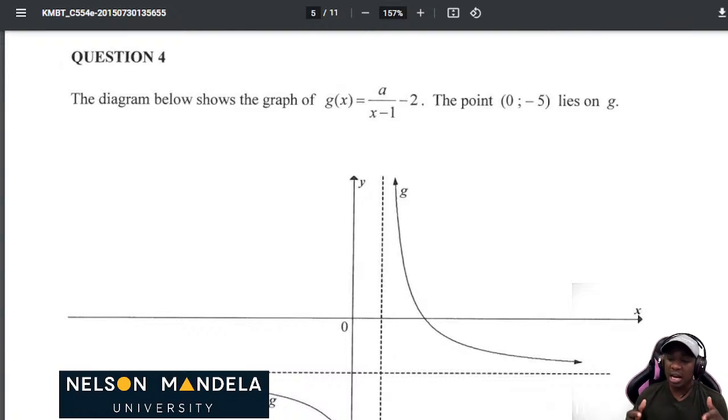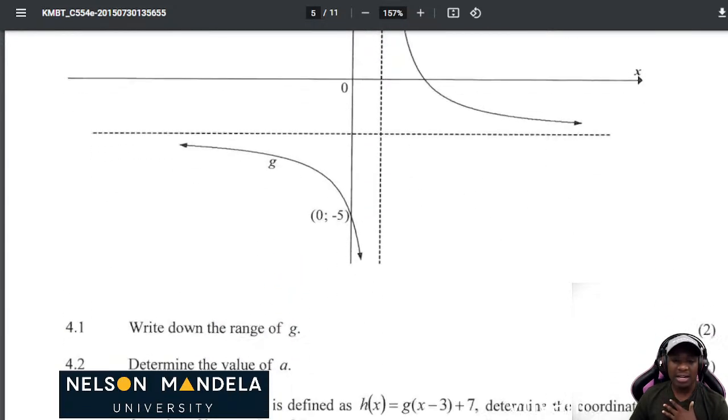So the key in answering questions in maths is that you must be able to get the concept and analyze the statement and the diagram which you are given before you attempt the question, so that you ask yourself, which kind of graph am I dealing with, and what do I know? We must know that we have the axes of symmetry, the positive and the negative axis of symmetry, since it's a hyperbola. Those key concepts must assist you to be able to attempt the questions. So now let's get down to